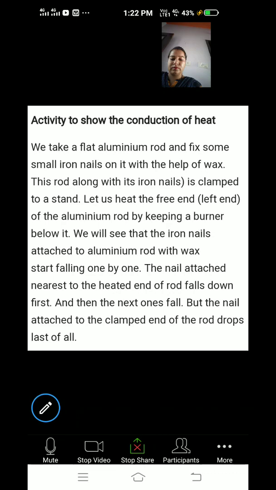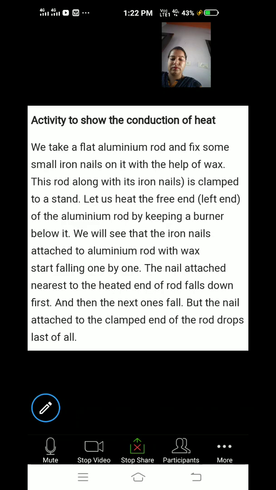If you take a flat aluminium rod and fix some iron nails on it with the help of wax, here I am talking about candle wax, then you can use that solidified candle wax to fix the nails on the stand.